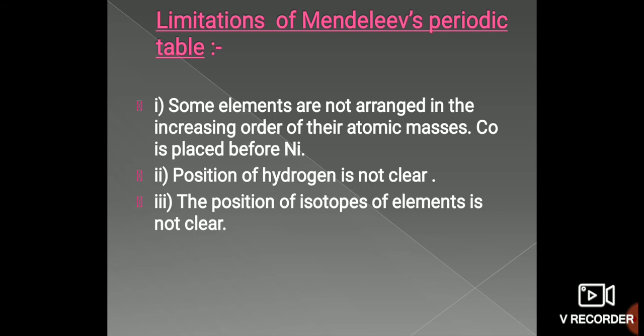So overall, there are some limitations which led to the discovery of the modern periodic table. But he has been given the main credit for classifying elements, because he was such a great scientist that for the elements which were not discovered at that time, he predicted the properties and the atomic mass, which, when the elements were discovered, were roughly correct.